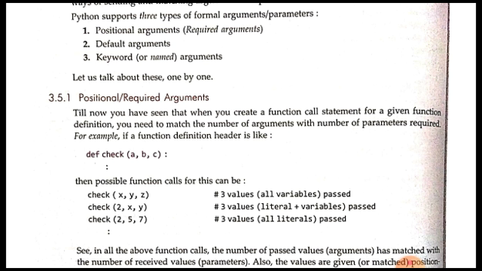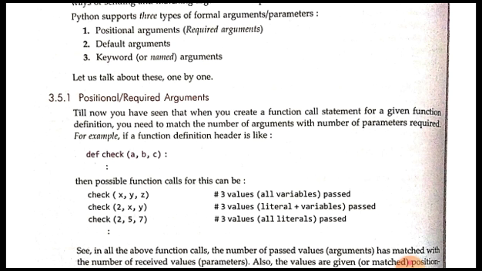Okay, it means that we are having a mixture of literals and variables. Literal plus variables we are passing. Some are literals, some are variables. This is the second type of function call, and the third type of function call is passing all 3 values as literals. So there are 3 ways to call this function, but in all 3 cases, one thing is common: the position of the arguments is fixed.